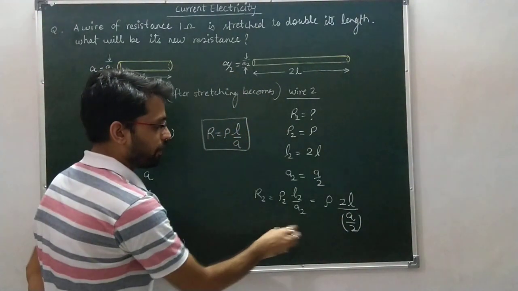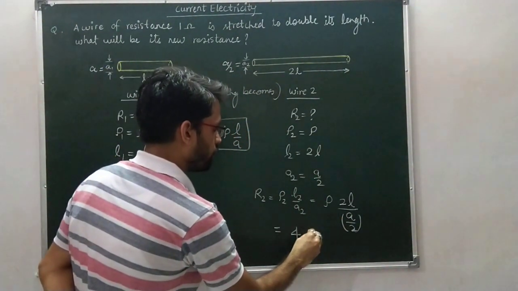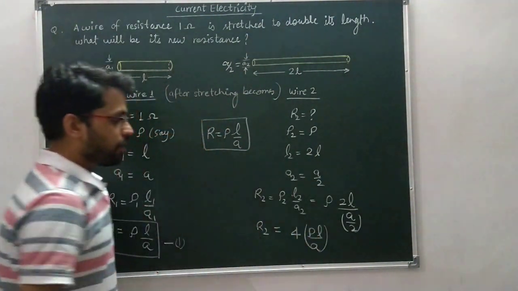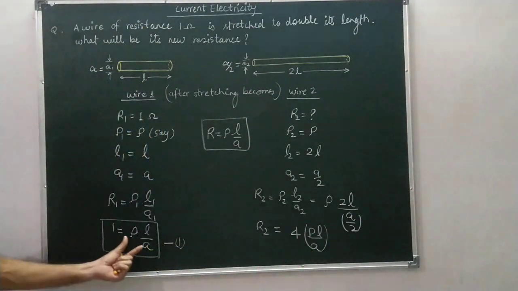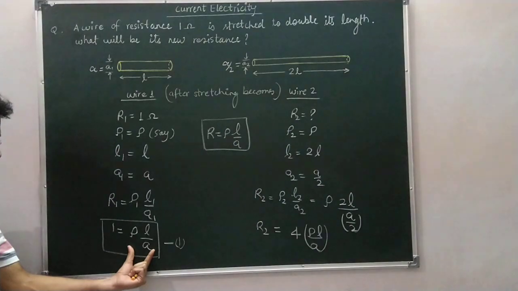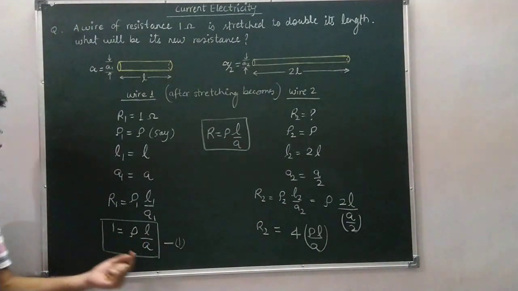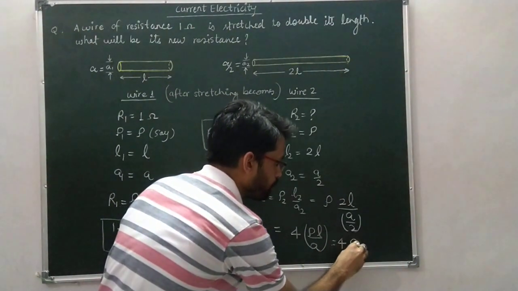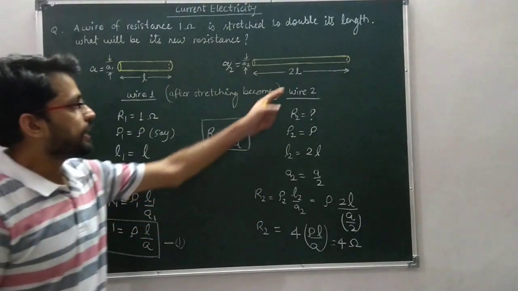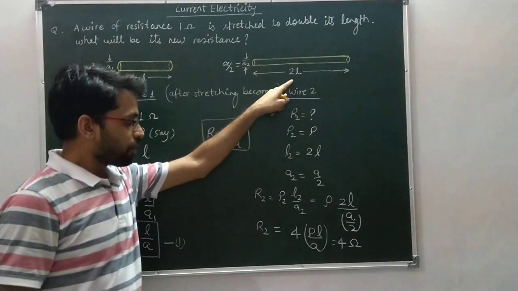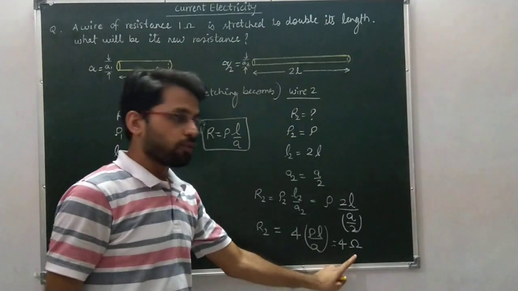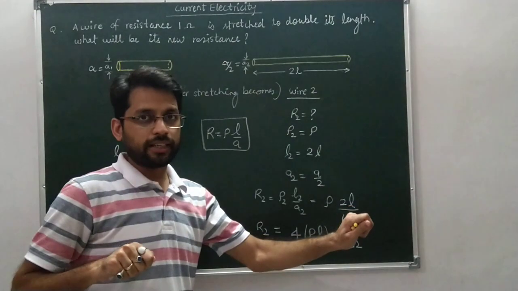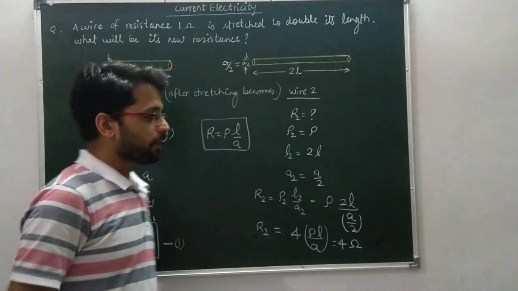When you solve, you get 4 rho L over A. And from equation 1, rho L by A is 1. Now put the value of rho L by A as 1. We have 4 ohm. So the second wire, after stretching, has a resistance of 4 ohm. It means resistance increases when we stretch the wire. Note it down.